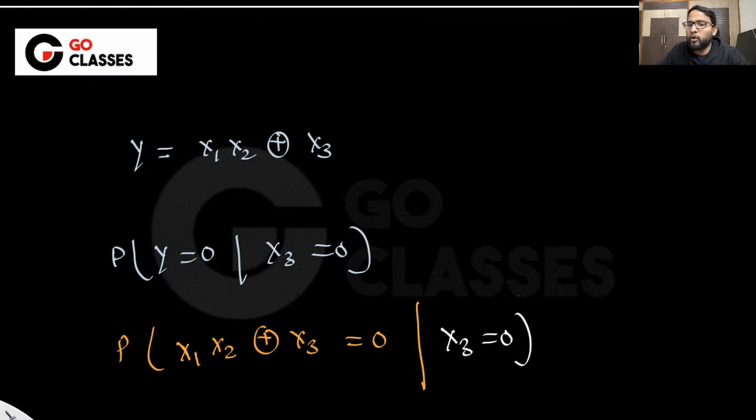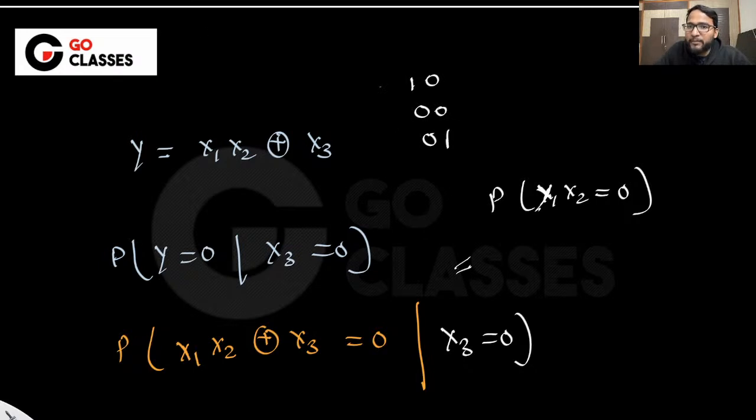Now what you can do, there are two ways. You can directly put this x3 equal to 0 here, that's not an issue, because you know that x3 is 0. So this probability is the same as the probability of x1 x2 equal to 0, because you know x3 is 0. If you know x3 is 0, then x1 x2 has to be 0. Now basically these probabilities of x1 x2 are in the reduced sample space. Reduced sample space means that now this is the probability that you want to deal with, right? I mean there are definitely these three combinations which are okay, 0 1, right? So this is the probability that you want to talk about.